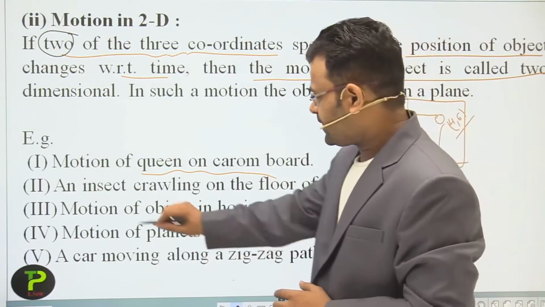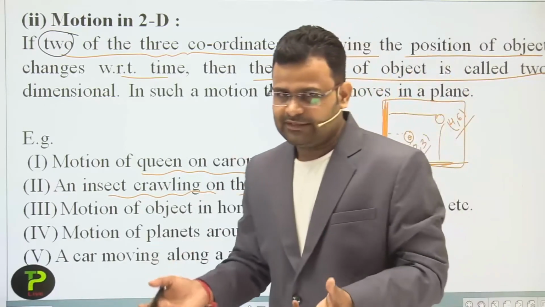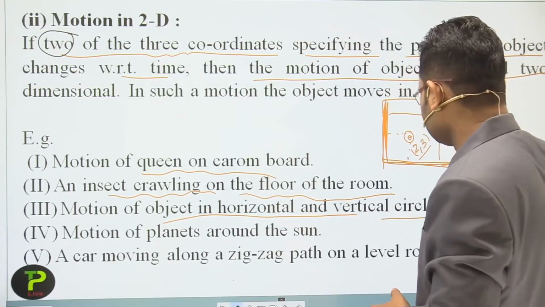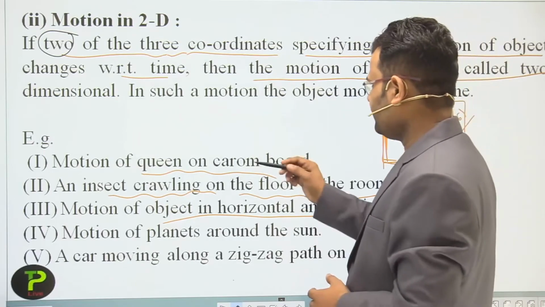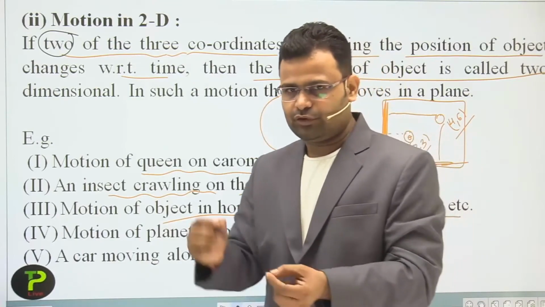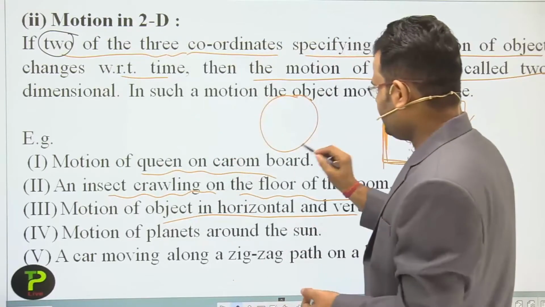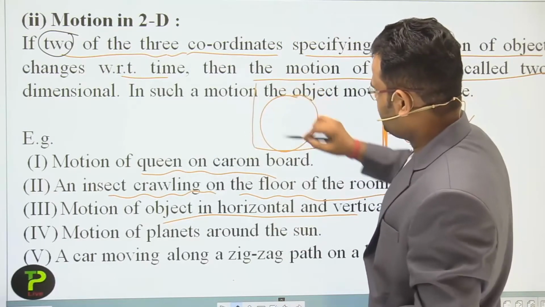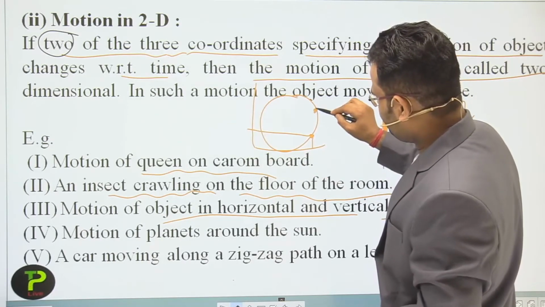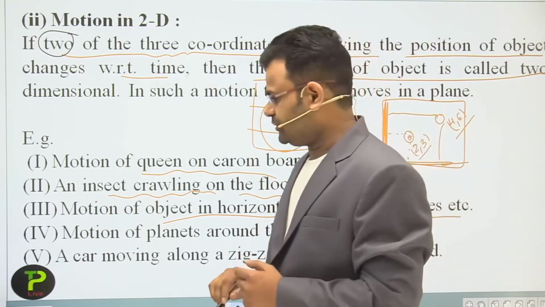Second thing, an insect crawling on the floor of the room. Also, motion of an object in a horizontal and vertical circle. Just make a circle like a ring, put it on your floor and move along that place. That requires two dimensions. So two coordinates are required to show the position of an object.